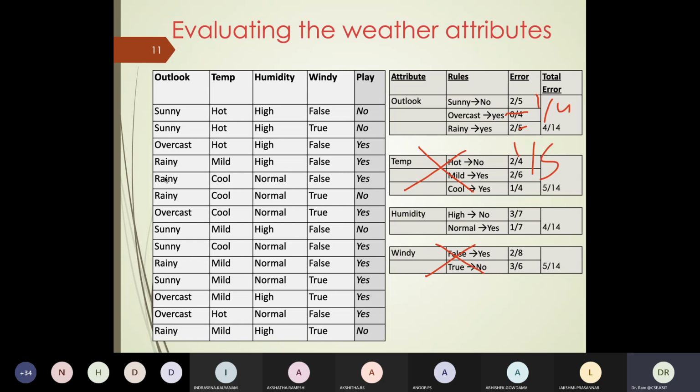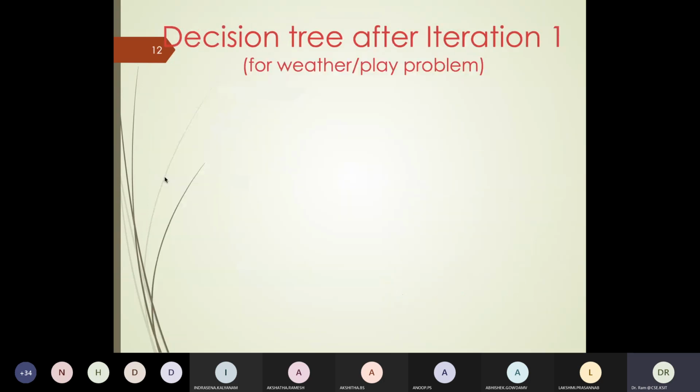You'll be done with minimal height distance. But in depth first, the depth could go much longer in a path, and we want a shorter path. Because I can do multi-way branch, expectedly my depth of the tree could be smaller. So I'll use outlook. So different ways, but the first criterion is whichever attribute has the more pure results, like in this case, overcast. So we use attribute outlook as our root node.